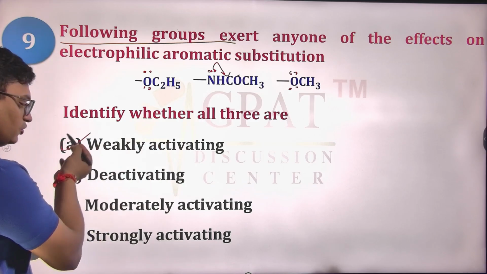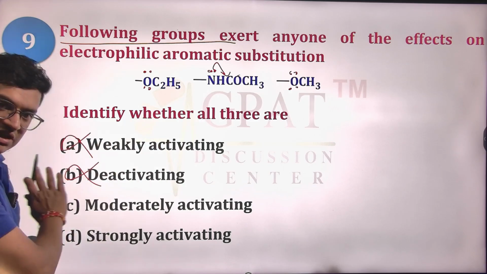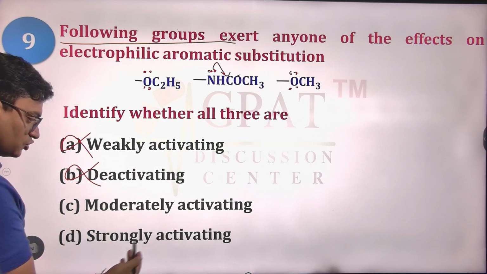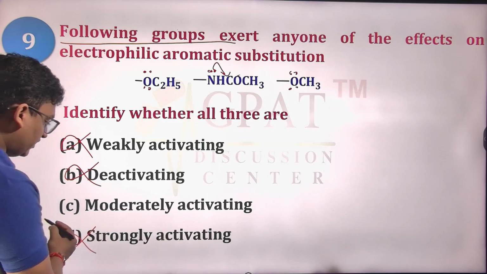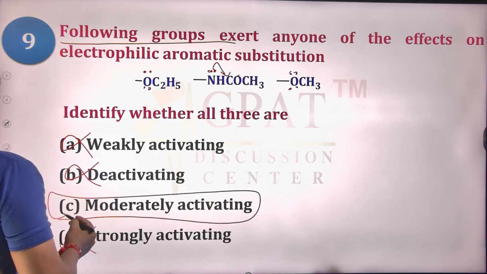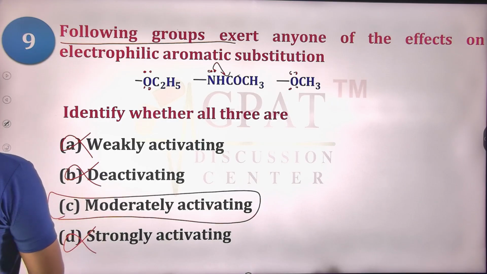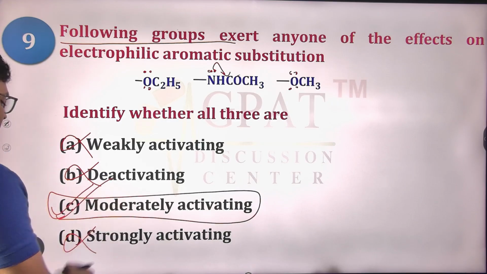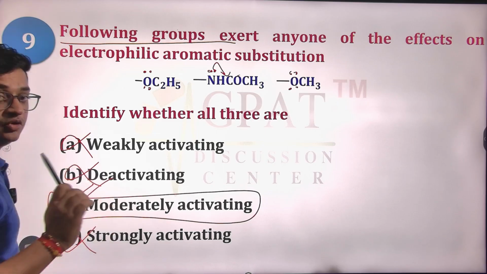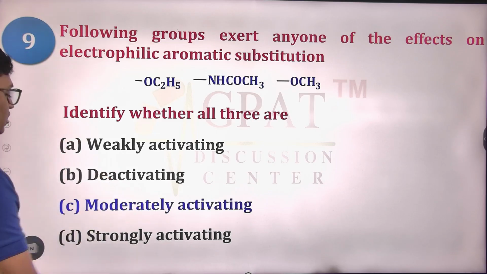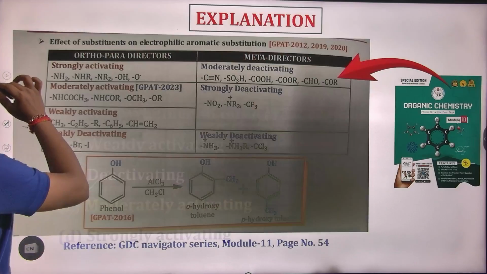Weakly activating, no, they can't be deactivating groups. Strongly activating, no, they are not strongly activating. They can be put under moderately activating groups. So you can write C as your right answer. C is the right answer.